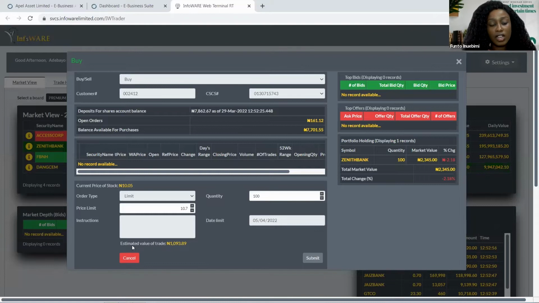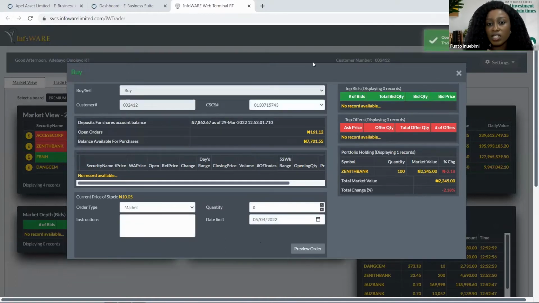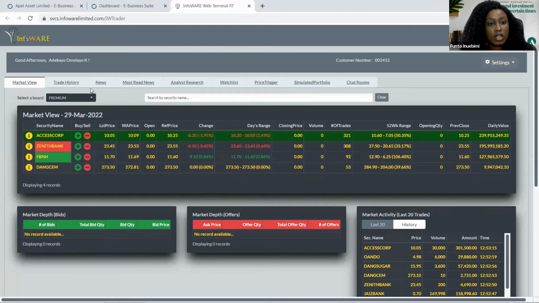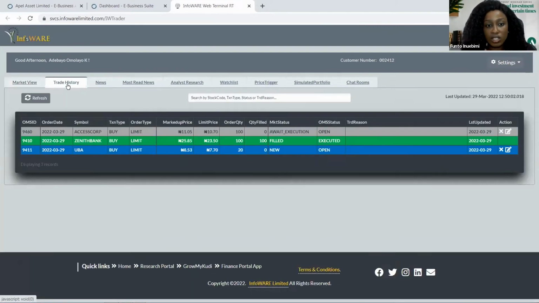So since I already have my estimated value of trade and my account is funded, I can then submit this transaction. So by submitting the transaction, you can see we have an operation successful notice here. So with this, it's going to go to an open trade platform. So once it gets there, if there's someone willing to buy at that price, the trade is going to be executed. So we can do this by going to the trade history.